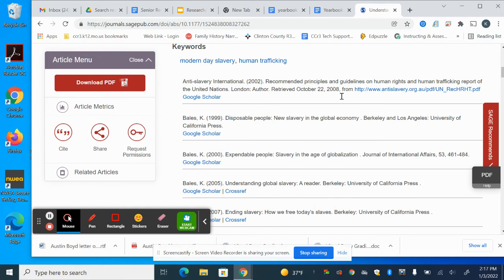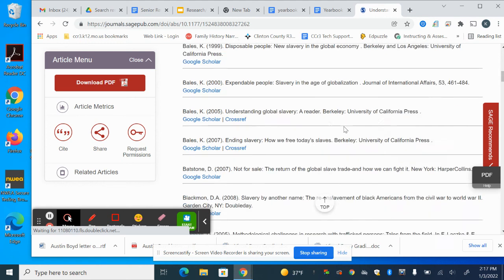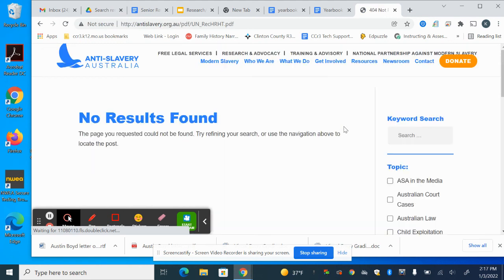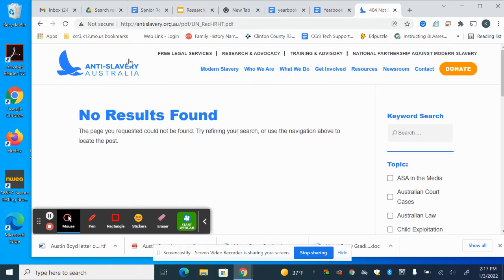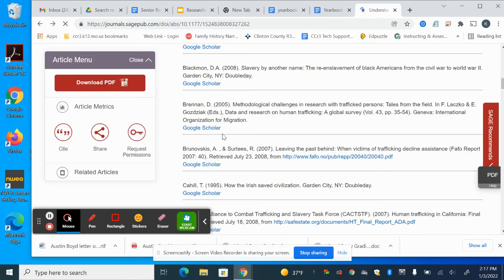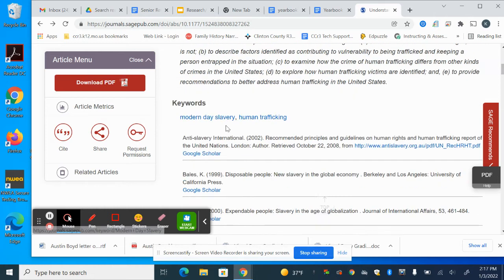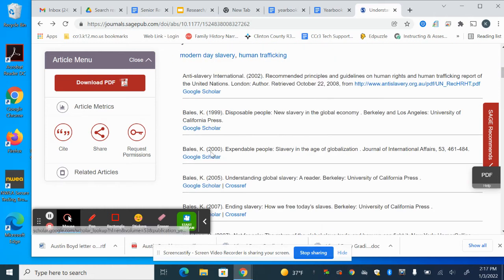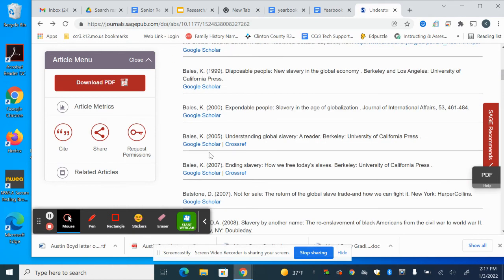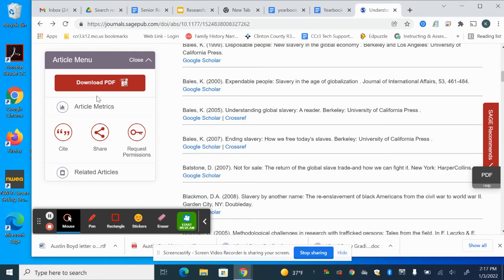I also see that there are some links to some organizations, and you may need to research an organization. If that's the case, go ahead and take your time and look through some of those other sources. This is in Australia, and I don't want to do that, but I can look at anti-slavery now that I can see modern day slavery in the United States. But these are all other articles that have been referenced.